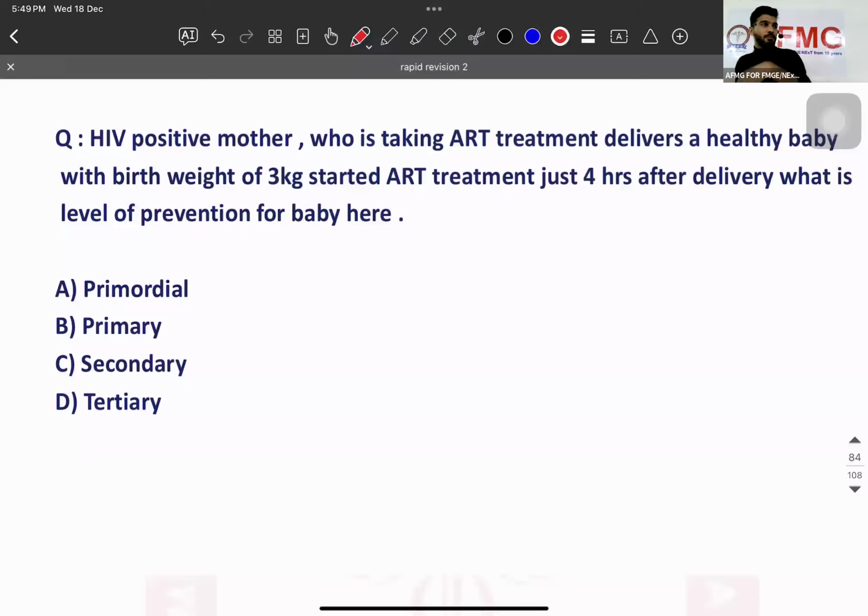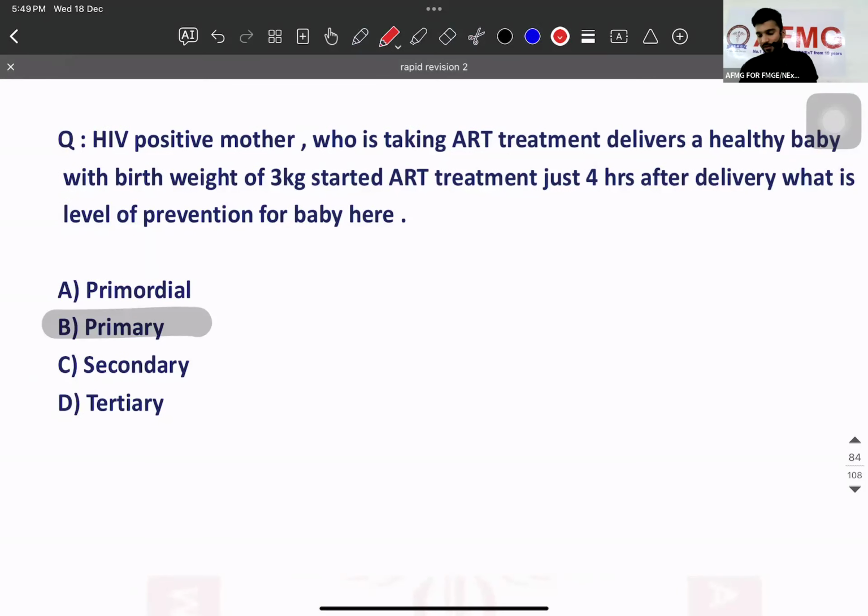The mother is a risk factor. Is the baby affected? No. The risk factor is present, and you try to prevent the disease. Same question: if I talk about the mother, it is secondary; if I talk about the baby, it is primary. Now you already know about levels of prevention.